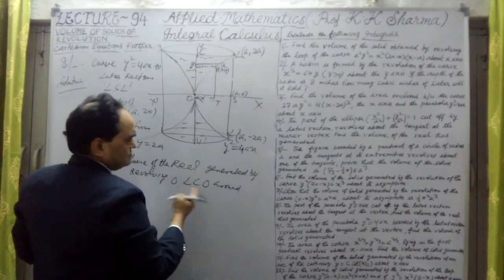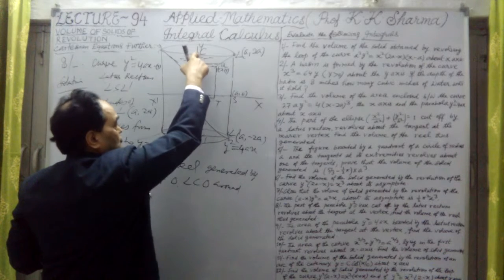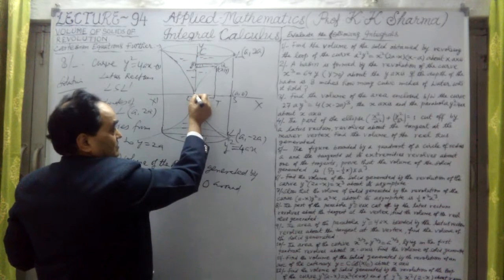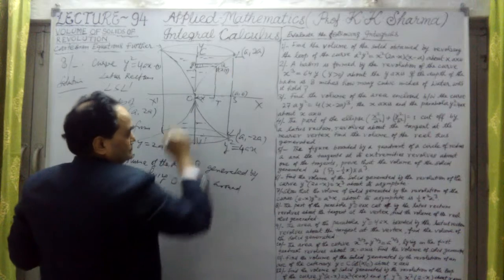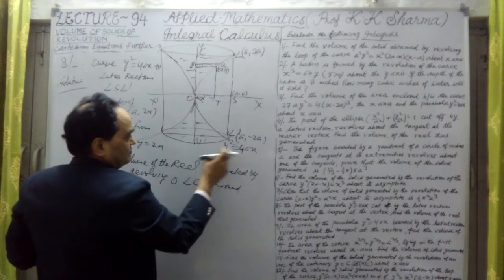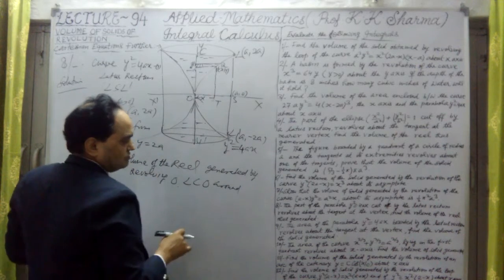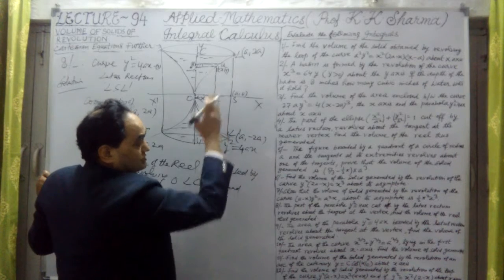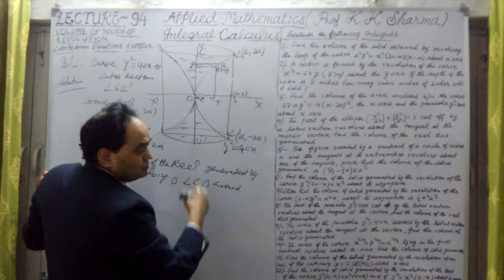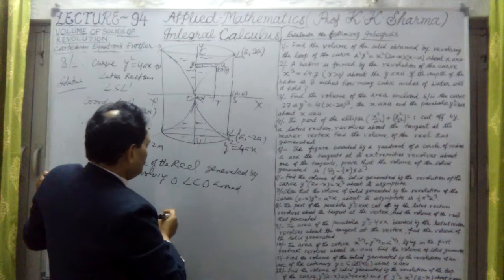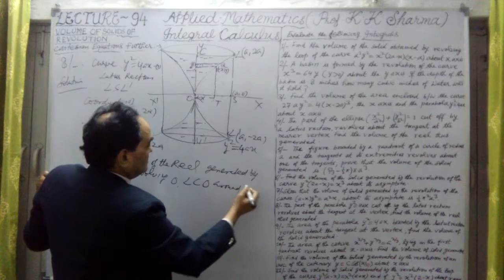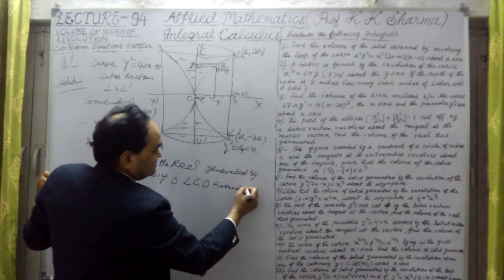Okay, so that twice we will take. If I take 0 to 2A, here y is 0, here y is 2A, that can be done. Or if I take minus 2A to plus 2A, then twice is not required. Or you know that minus 2A to plus 2A can be converted into 2 times 0 to 2A. That is simple.